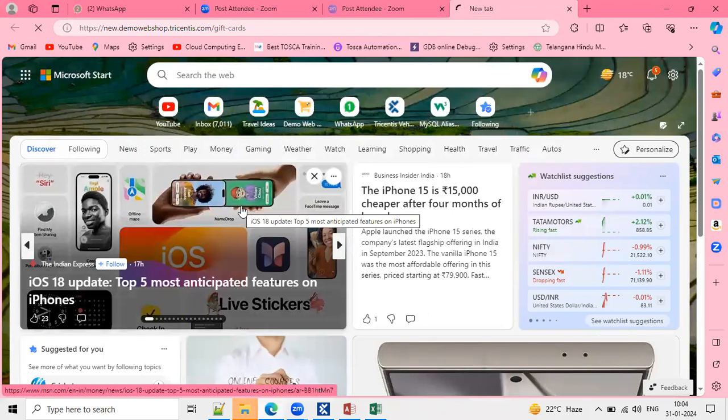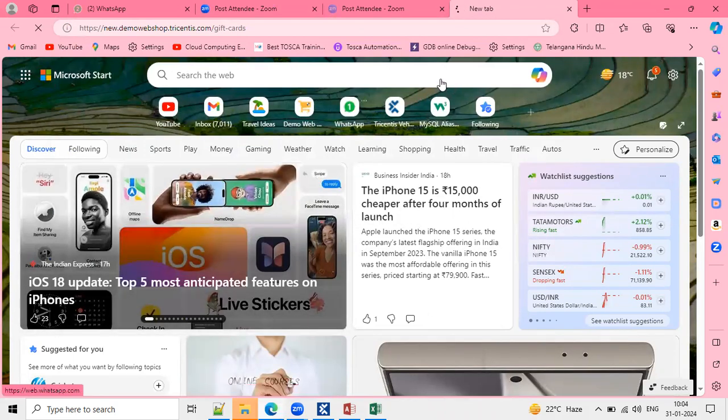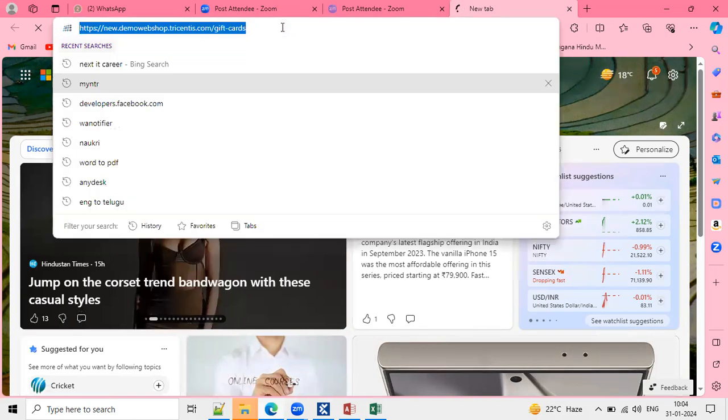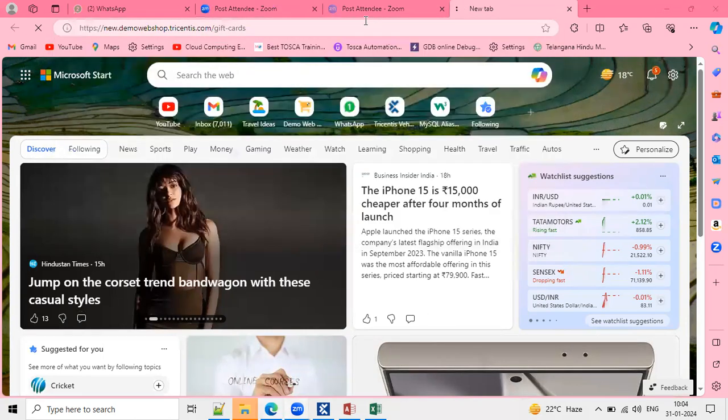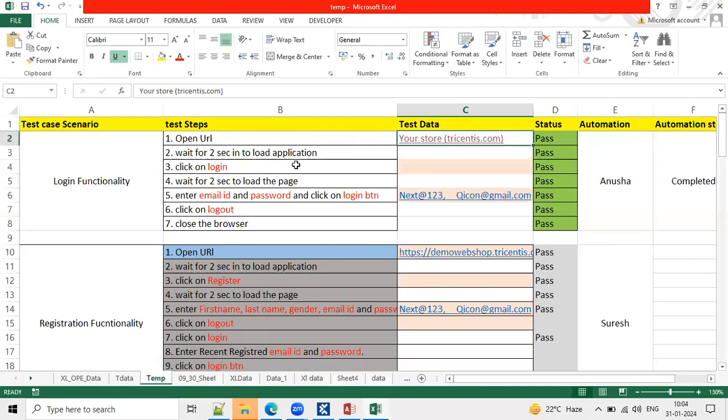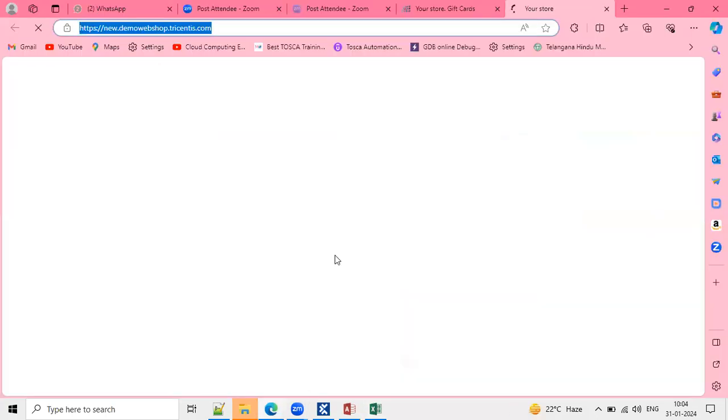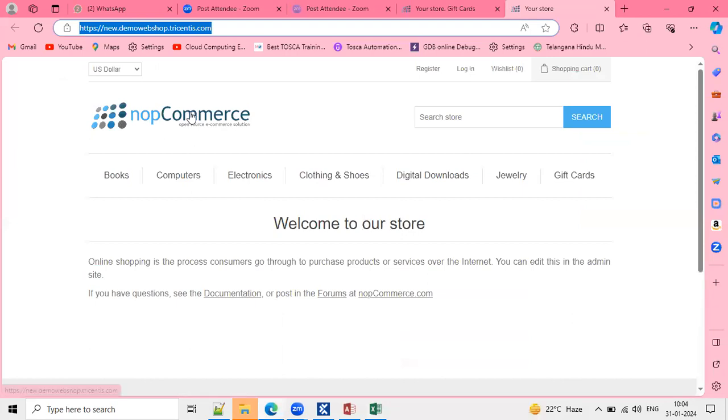This is the application, demowebshop.tricentis.com. Okay, the page is loading for me. This is the main page. So, open this application URL.